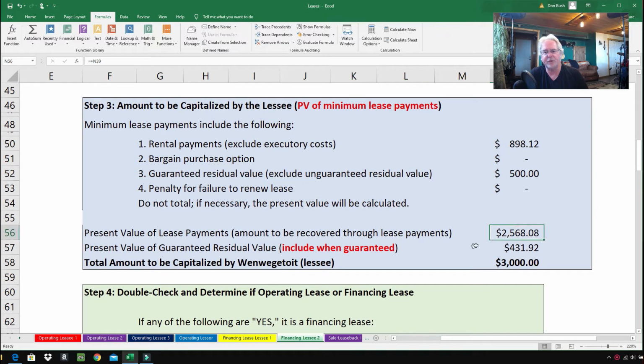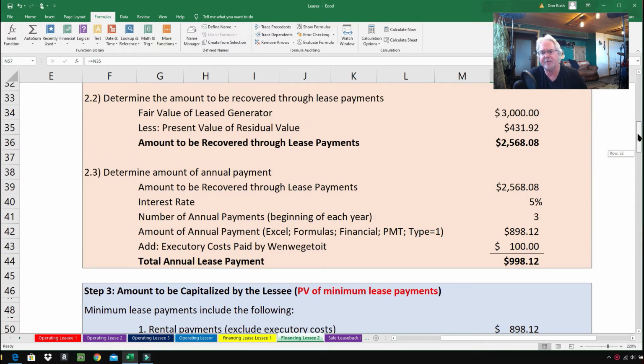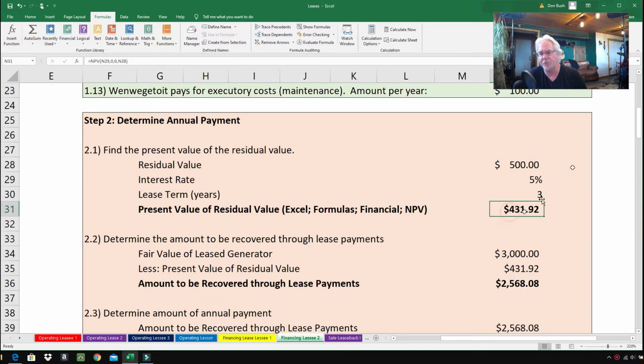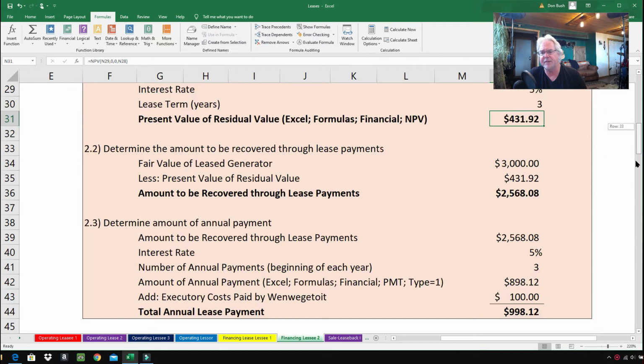So the present value of lease payments, amount to be recovered through the lease payments, $2568.08, and then the present value of the guaranteed residual value, $431.92. Where'd that come from? Came from right up here. There it is. $431.92. And all we do is bring it down.